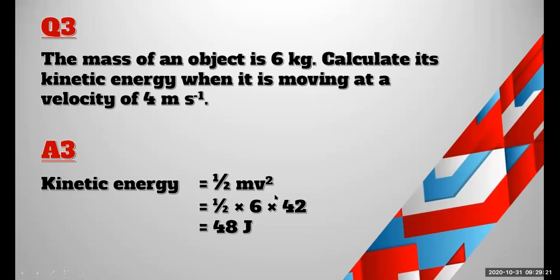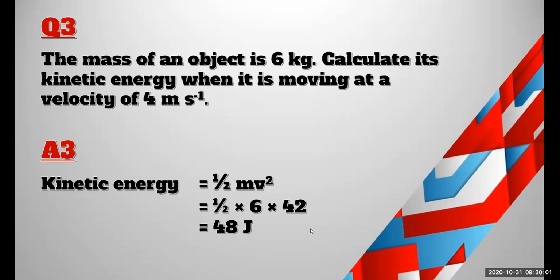Velocity is 4, 4 into 4 is 16. 16 into 6 means, okay, the answer is 48, right? 48 joule is the answer.